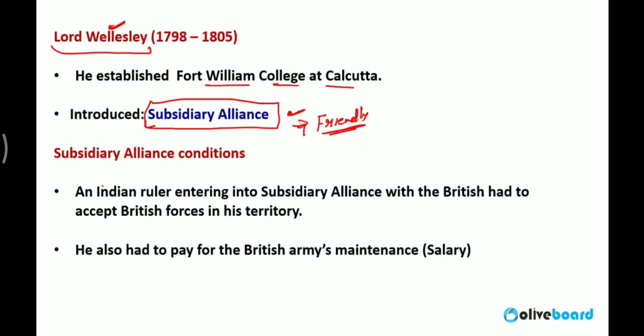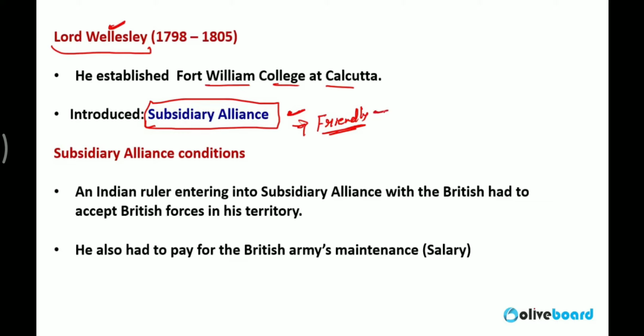अगर कोई आपके ऊपर अटैक करता है तो हम मानेंगे कि वो ब्रिटिश गवर्नमेंट के ऊपर अटैक है. If you want to attack someone, if you want to acquire any area, don't directly fight with them. Tell us, inform us, we will fight for you. So Indian Nawabs or kings were completely surprised. They thought, oh, what happened to the Britishers? Why are they so friendly?